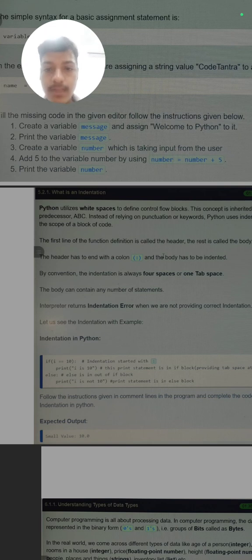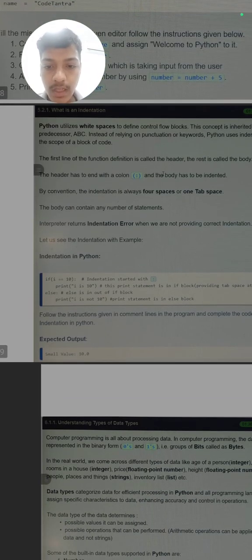So the next topic is what is indentation. As we have discussed a little bit earlier, indentation is the white spaces or tab spaces given in the beginning of the line. Like if i is equal to 10, then print: the space before print is called indentation.